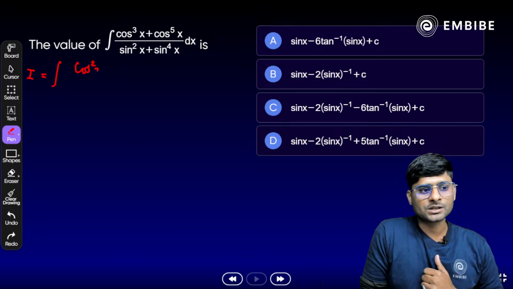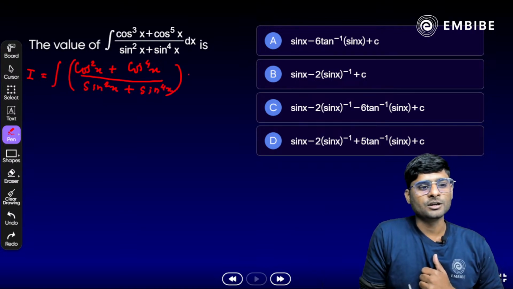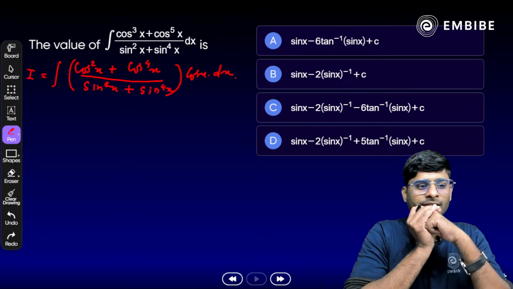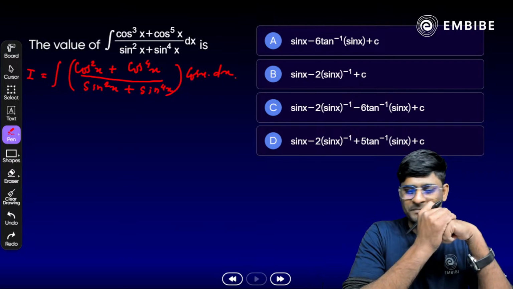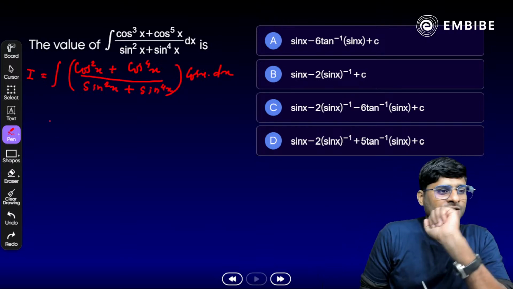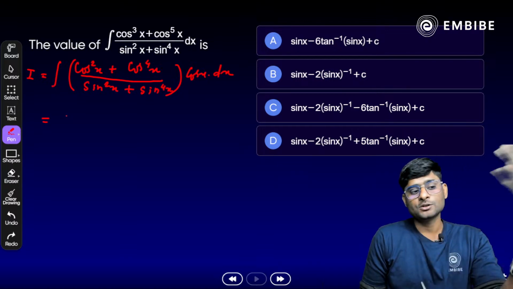That is cos square x plus cos raised to power 4x, whole divided by sin square x plus sin raised to power 4x, and in the numerator we have cos x dx here. Any idea? Exactly, we are going to use substitution here. Correct? All right. So in the numerator we have cos square x plus cos raised to power 4x.